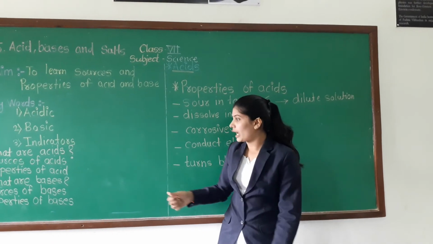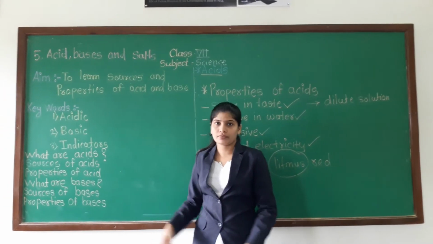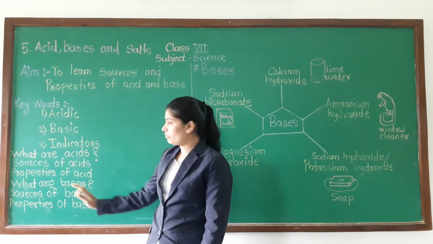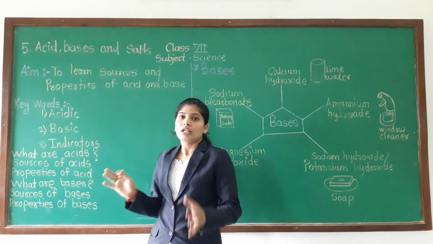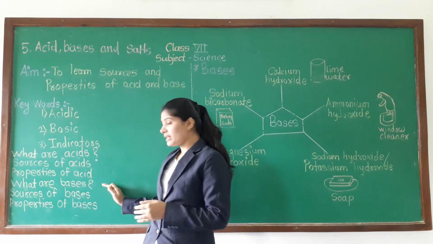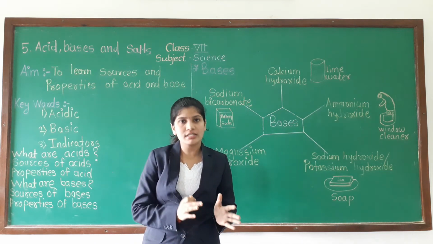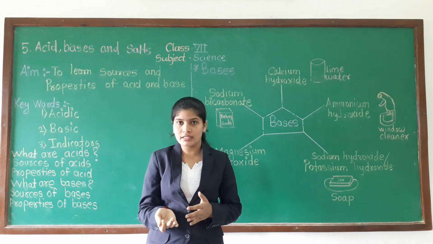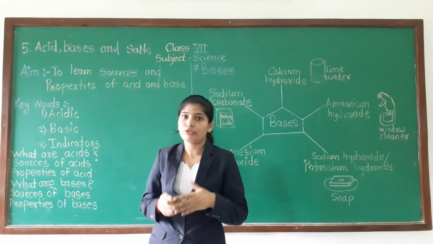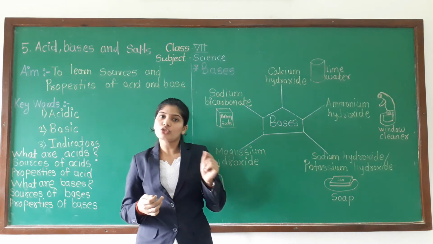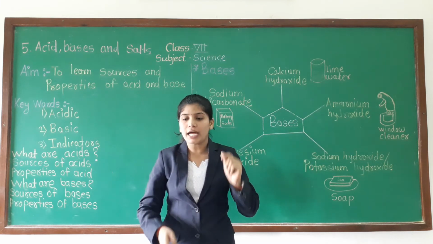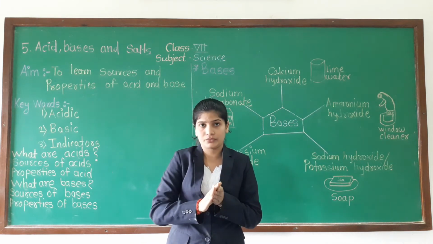Now we will go towards our bases. As I have written here, what are bases? Okay. So acids are sour in taste. Opposite to that, bases means the substances that are bitter in taste and soapy to touch. Now soapy means what? If you want to check that, make a solution of water and baking soda and rub that solution on your hand.